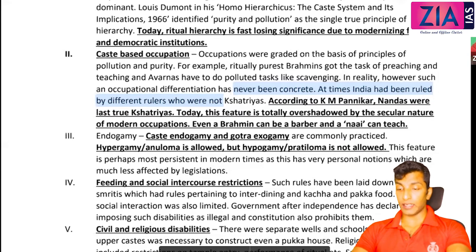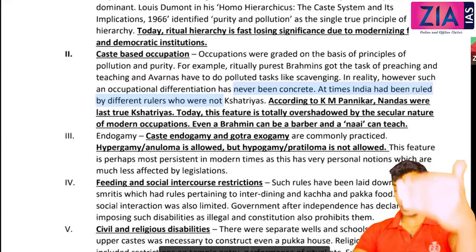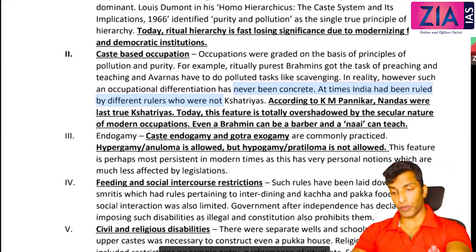They ruled. After that, do you think now the Kshatriyas are ruling? No, right? Are they possessing the power? No, they are not. The Brahmins are also completely not at the top. So it is totally diffused. It is because of modernization, rationalization, modern education, the Constitution, and law. All those things are factors of that. So these are changes. But when we discuss features, just focus on features.